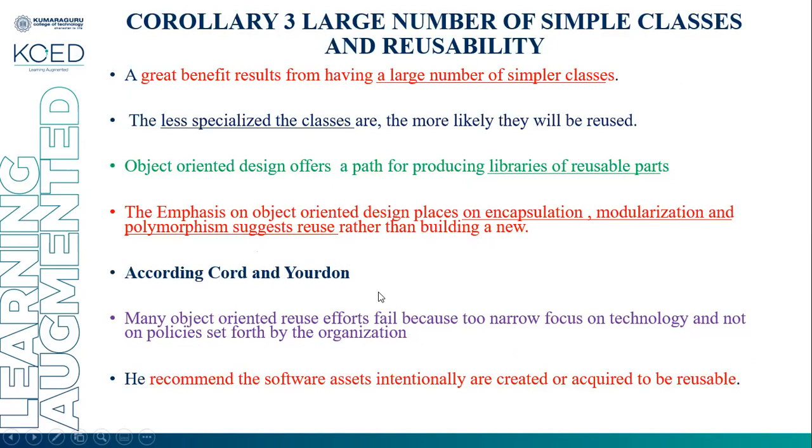According to Gordon, the author, many object-oriented reuse efforts fail because of too narrow a focus on technology, not on policies set forth by the organization. He recommends that software assets be created internally and be made to be reusable. So a large number of simple classes and reusability is corollary 3.